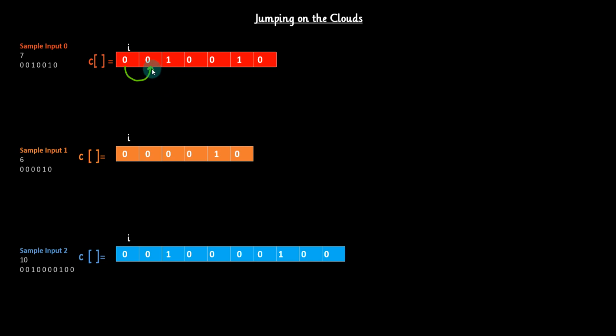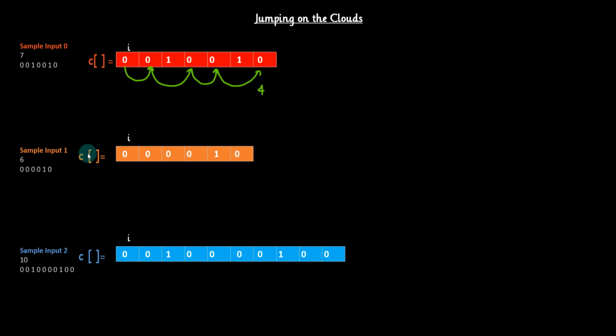Now from this point onwards, use the same logic. 2 steps ahead, is there 0? Yes. So we will go 2 steps ahead. Now we are at this point. 2 steps ahead, is there a 0? No. It means it's a thunderhead, we cannot jump, so we'll take only 1 step. From this point onwards, 2 steps ahead, is there a 0? Yes. So we can take 2 steps. So how many jumps are required? 1, 2, 3, 4. So the total number of jumps required is 4.